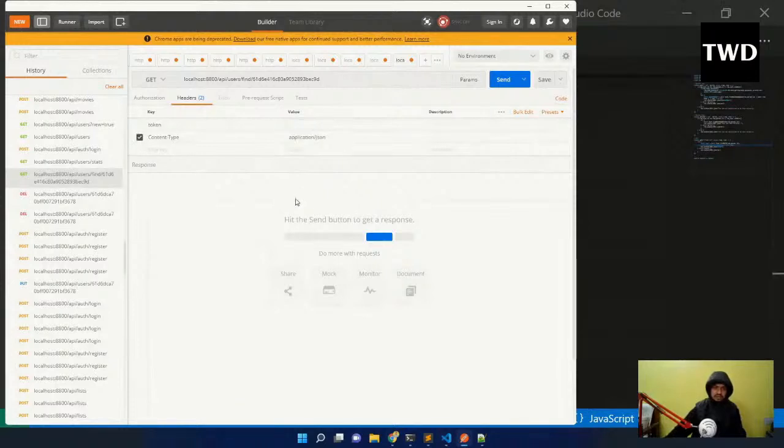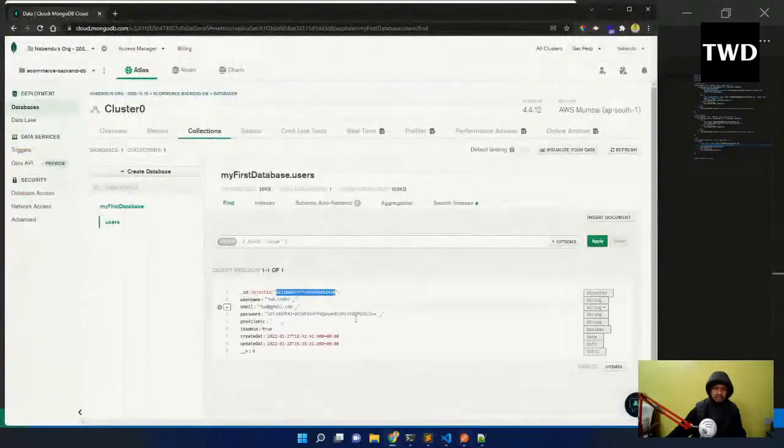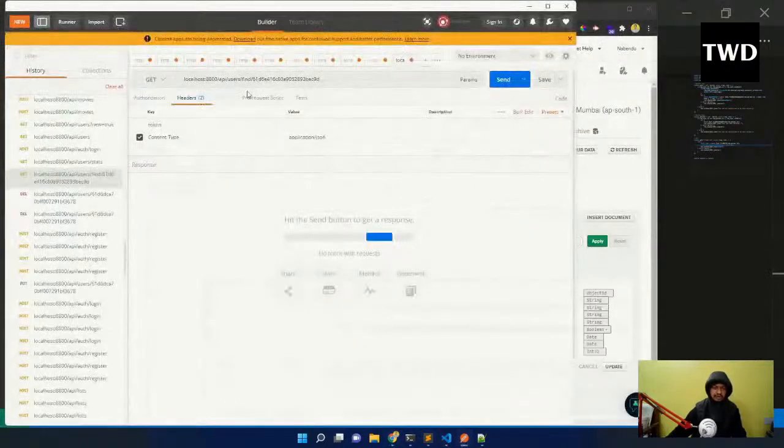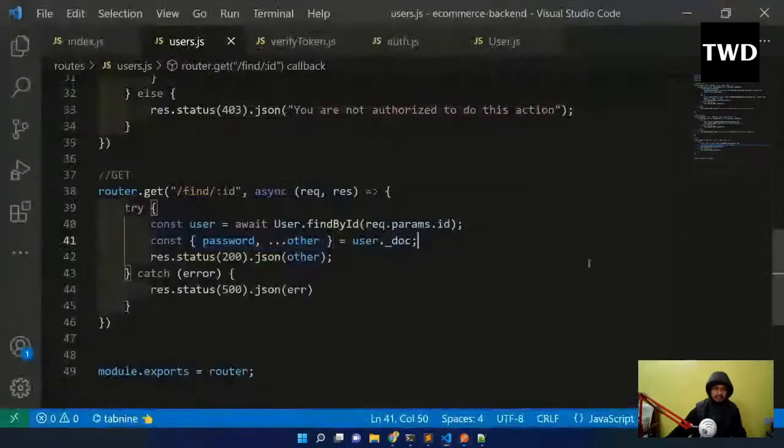So get is for a single user. We don't need any JSON web token here. We can get the single user with this endpoint, and we are getting the single user back. So this is how we get the single user back.